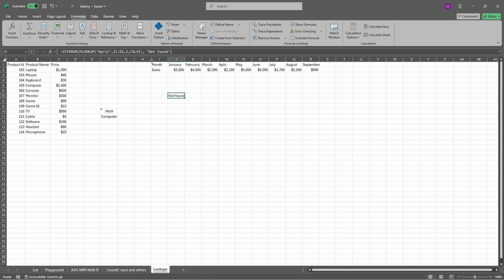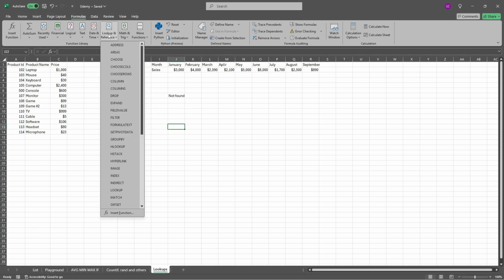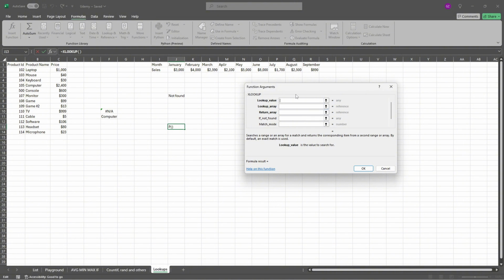But whenever you are using the newest version of Excel, you've got another possible thing to use. Over here, instead of HLOOKUP, you have to go to XLOOKUP, and here we've got more things to do. So lookup value, the value that we are looking for. For example, I will look for, I don't know, 108, because we will stick with that.